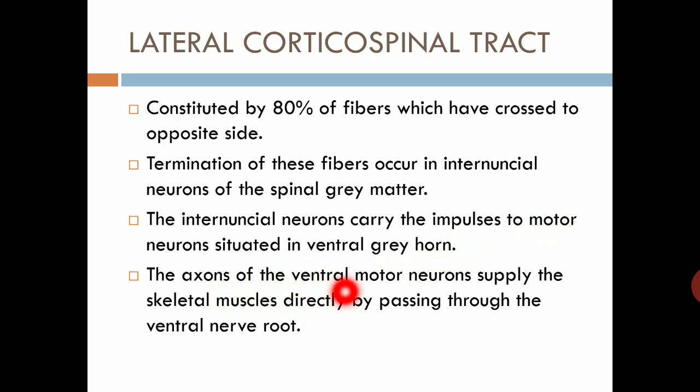The axon of this ventral motor neuron supplies the skeletal muscle directly by passing through the ventral nerve root.